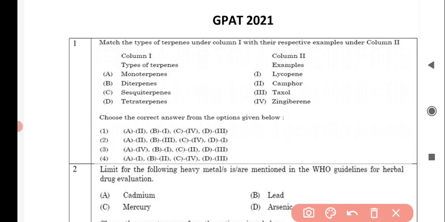So in column 1 type of terpene, in column 2 examples are given. So for the first terpene, that is monoterpene, it correctly matches with option number 2, that is camphor. For diterpene, it correctly matches with option number 3, taxol. For C, that is sesquiterpenes, it correctly matches with option number 4, that is gingiberine. And for tetraterpenes, it correctly matches with option number 1, that is lycopene. So option number 2 is correct for this question.